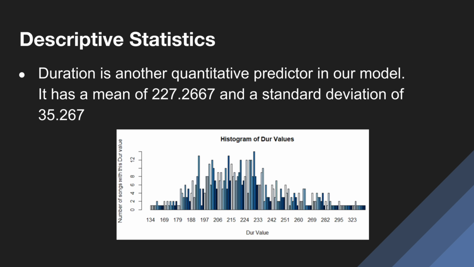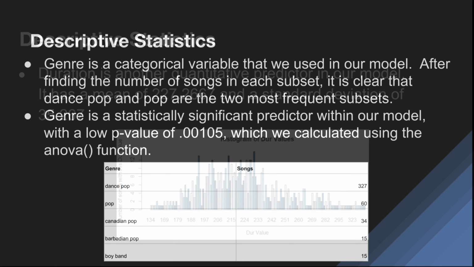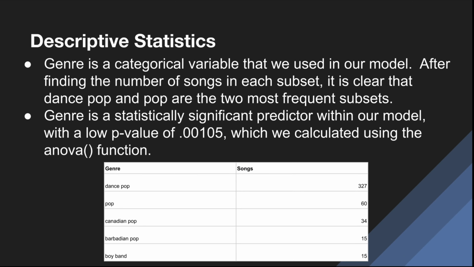And as you can see by the histogram, the highest peaks within the variable are roughly between 190 and 230 seconds, or roughly between 3 to 4 minutes. So the next predictor variable that we use in our model is genre. The genre of the song, which is clearly a categorical variable. The dataset that we use offered up about 90 different genres, so it's a very diverse set. But as you can see, there were clear, more prevalent genres such as dance pop and some other subsets of pop that you can see in the chart there.